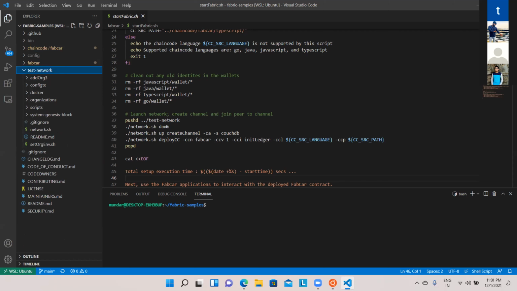Remember, a few minutes back, Naveen told you about this particular file, network.sh down, network.sh up. And after it shuts down the network, if it is already available, it will bring the network up. So remember that this startFabric.sh talks to the test network. And this test network has one file called network.sh. I'm going to bring it up.